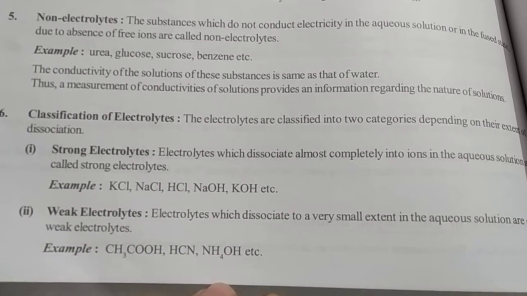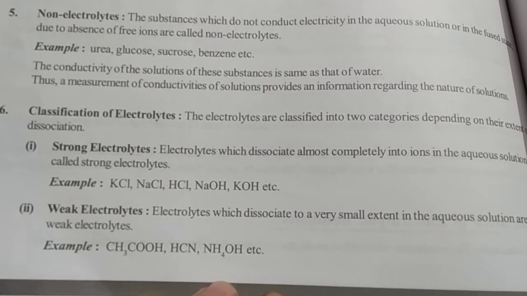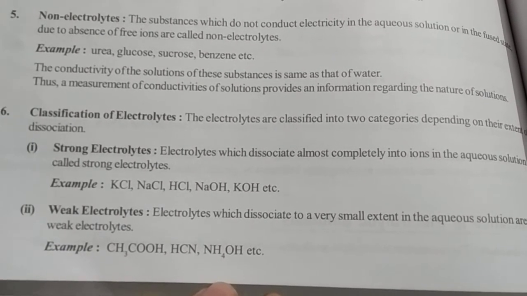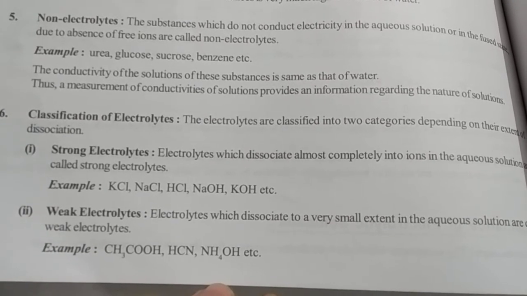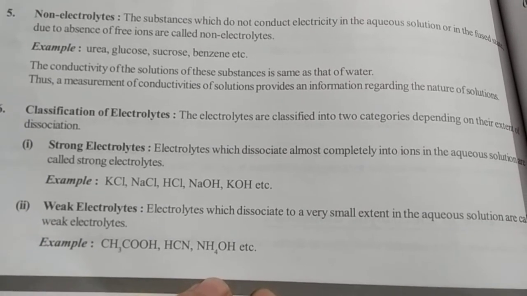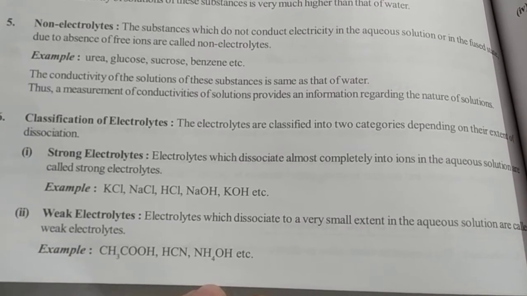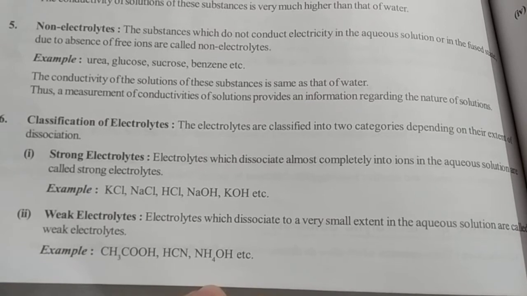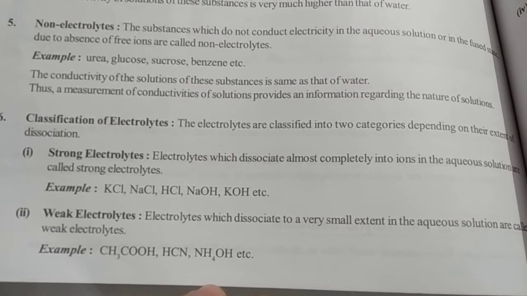Now let's see classification of electrolytes. Electrolytes are classified into two types, that is strong electrolytes and weak electrolytes. Let's see first strong electrolytes. Electrolytes which dissociate almost completely into ions in the aqueous solution are called strong electrolytes. It means they break down completely in aqueous solution.